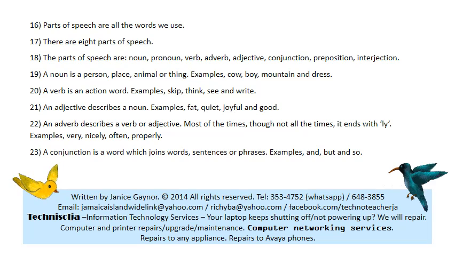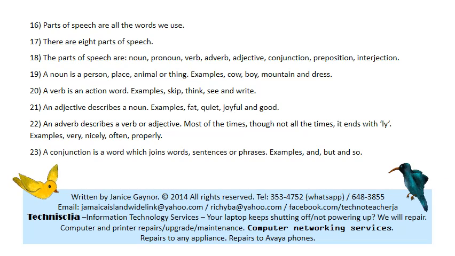But very is also an adverb, even though it doesn't end with ly. You can say I arrived at the concert very early. So very is describing arrive. How did you arrive? Very early.